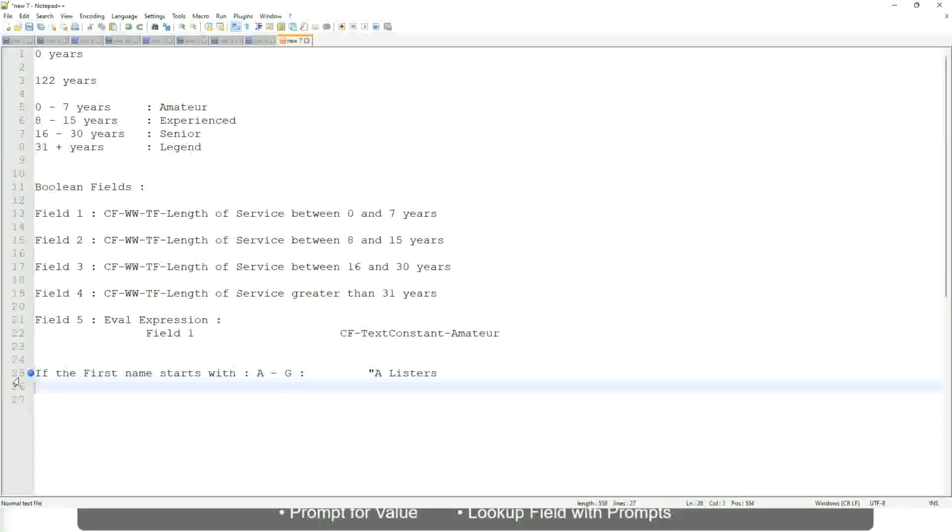Okay, then similarly, if it is between H to M, let's say, then we will say His Majesty.